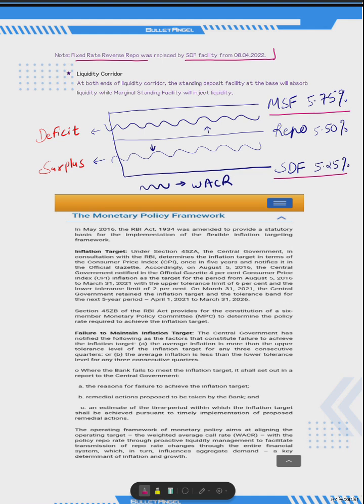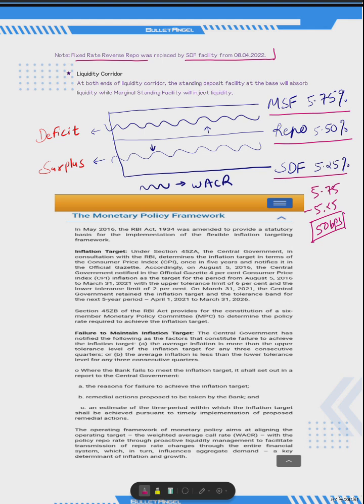As on date, your marginal standing facility is 5.75%, your standing deposit facility is 5.25%, your repo rate is 5.50%. So as on date, your corridor is that of 50 bps, that is 5.75% minus 5.25%, then you have a 50 bps corridor. Means your rate of interest will hover between these two rates.